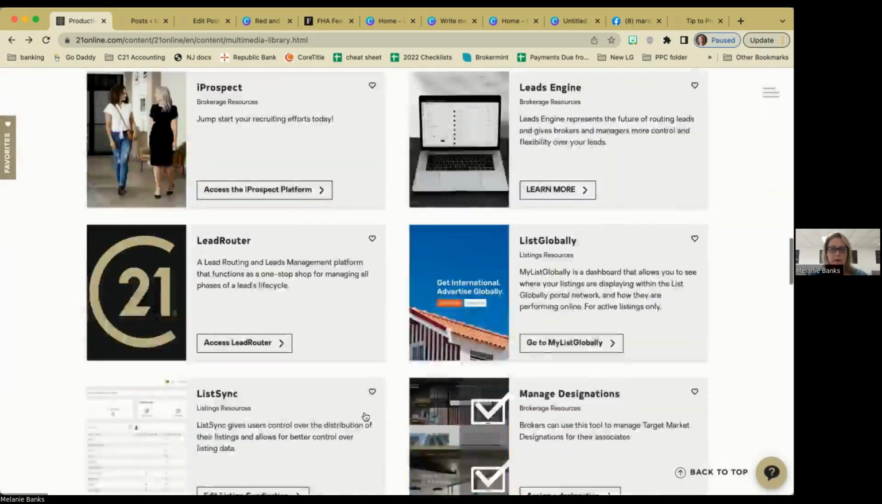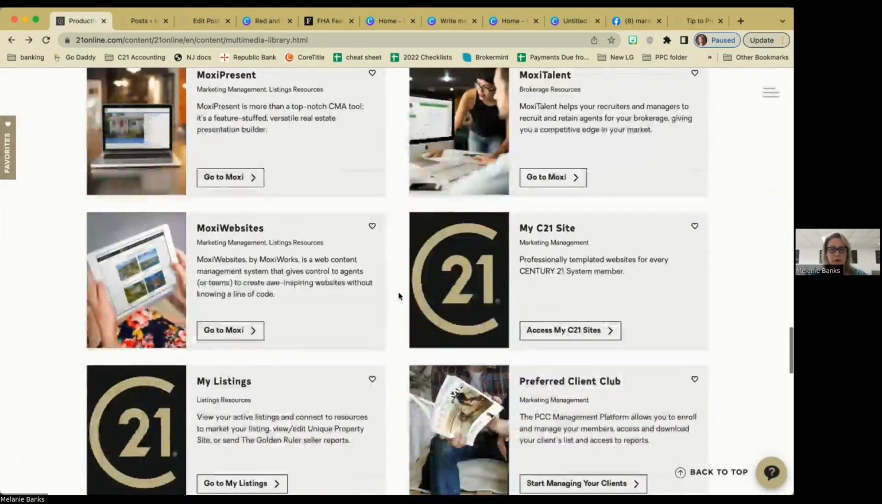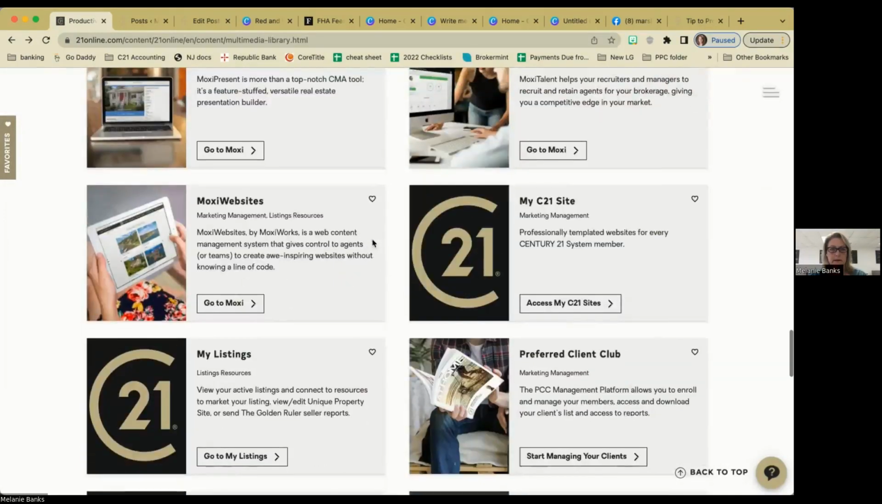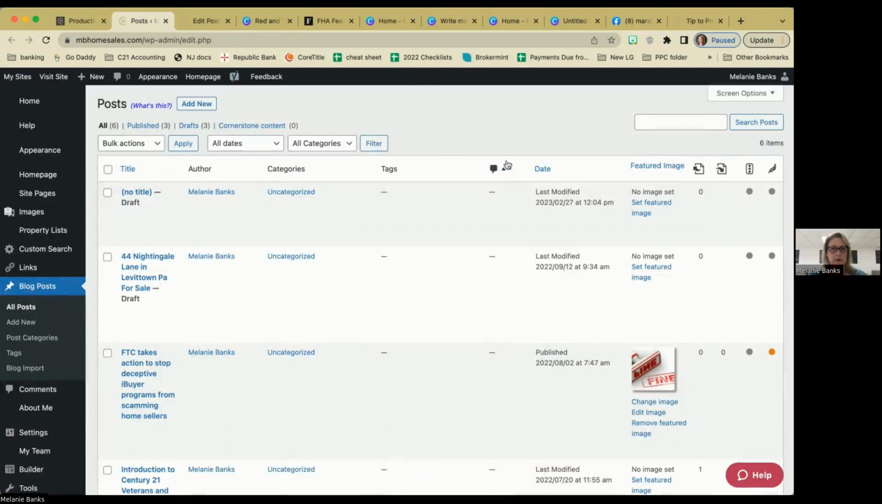You're going to scan all the way down to anything that is related to Moxi. Right there. I'm going to click go to Moxi, and it's going to open me up into this lovely window where I already have my website started.